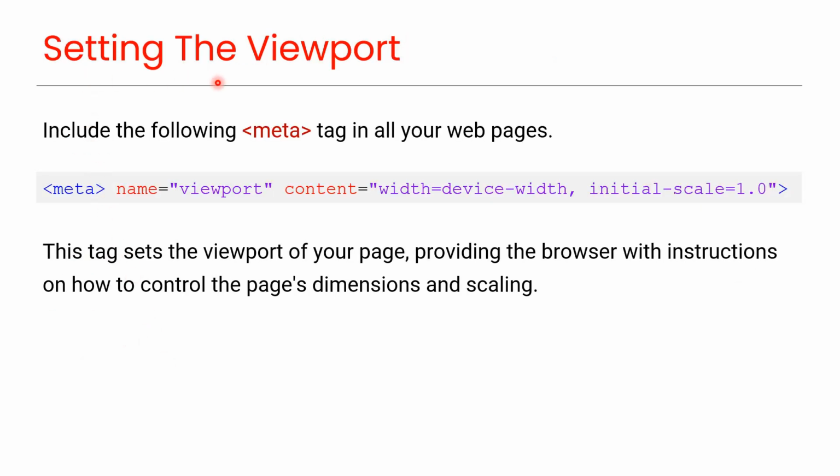Setting the viewport for a responsive website. Include the following meta tag in all your web pages. As you can see in this code, this tag sets the viewport of your page, providing the browser with instructions on how to control the page's dimensions and scaling.